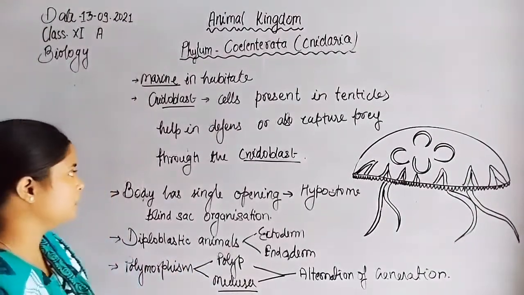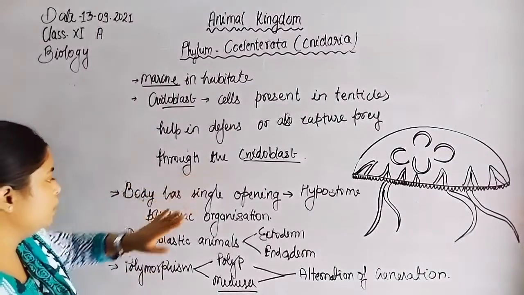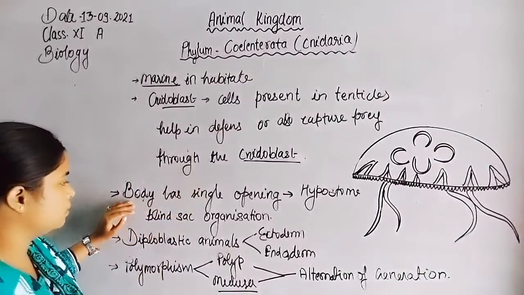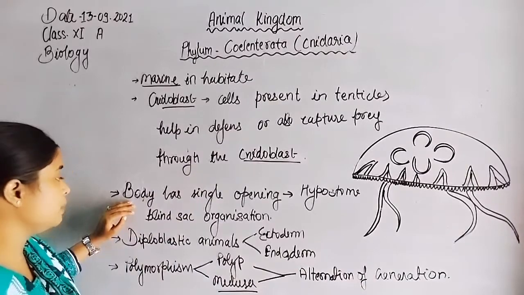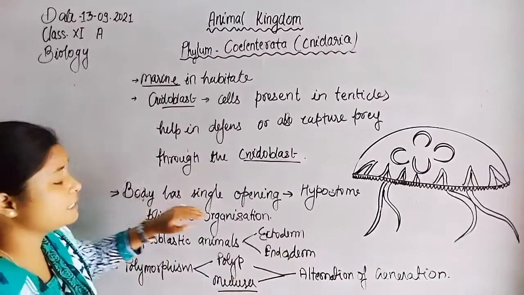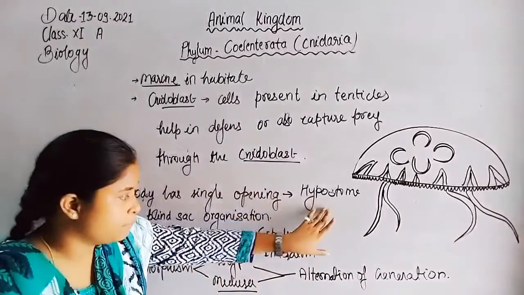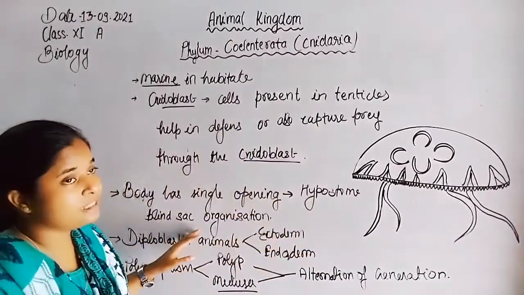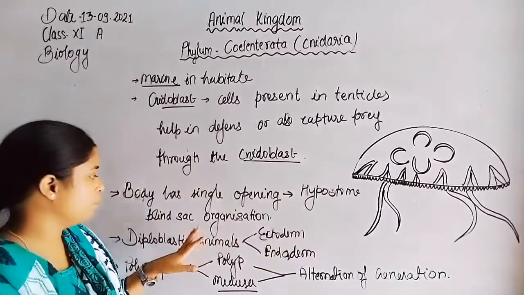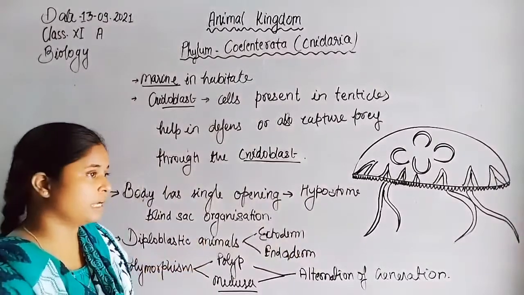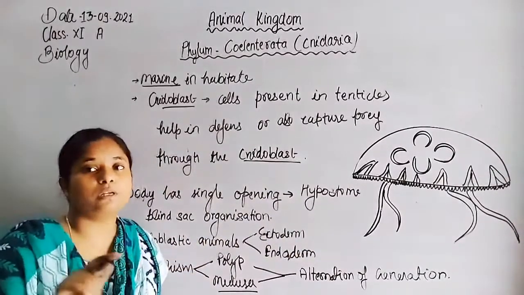Through the cnidoblast cell, they help in their protection. Now, the body has only a single opening. That single opening is known as hypostome. That's why the body of Coelenterata is known as a blind sac organization, because only one opening is present.